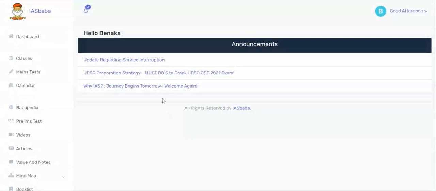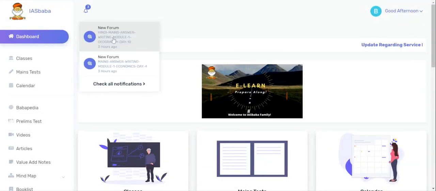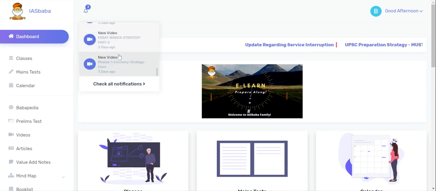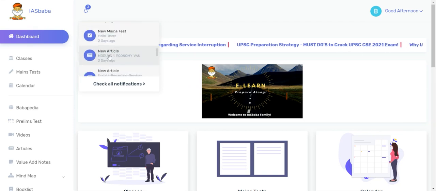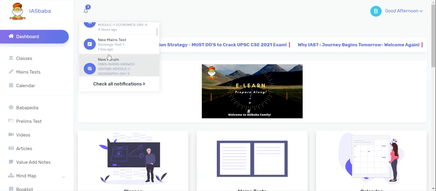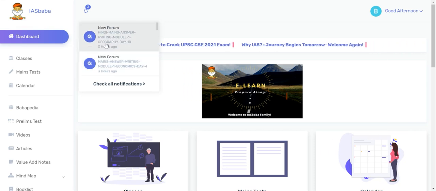Announcement is where we update the important updates here. And this is where our notifications are displayed as and when we add new details or if somebody replies to your comments or doubts, etc. For example, the mains evaluation, the new classes, doubts clarification sessions, all will be listed here.